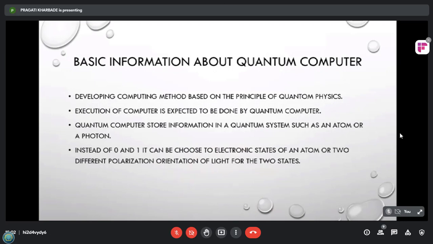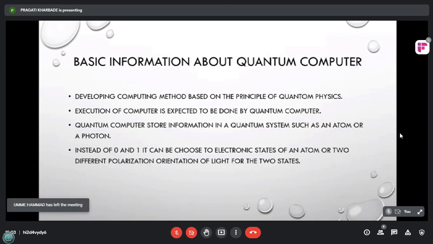So let's see some basic information about quantum computers. Quantum computers are a developing computing method based on the principles of quantum physics. Quantum computers store information in a quantum system such as an atom or a photon, whereas in a classical computer we use 0 and 1.